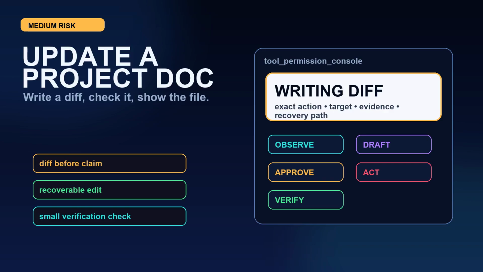Medium risk, update a project document. Now the agent can write, but the safety shape is still sane. Make a diff, keep the old content recoverable, run a quick check, and show the changed file. This is where receipts start mattering.